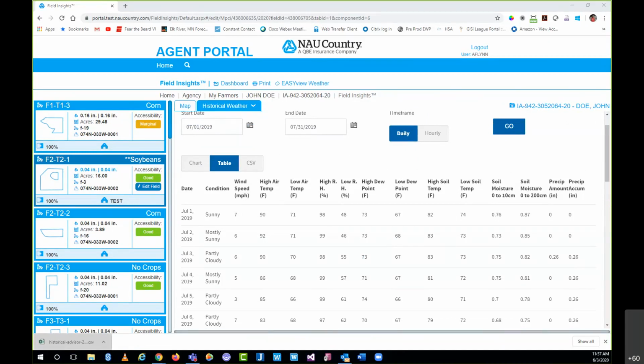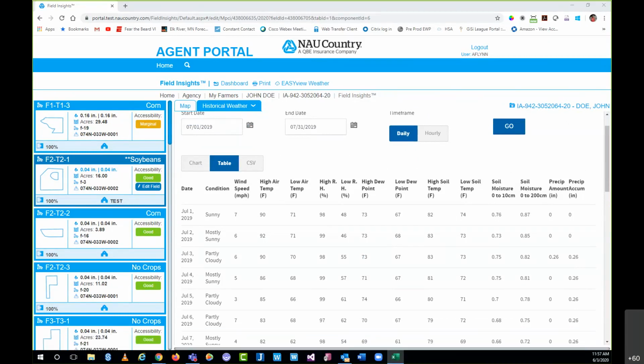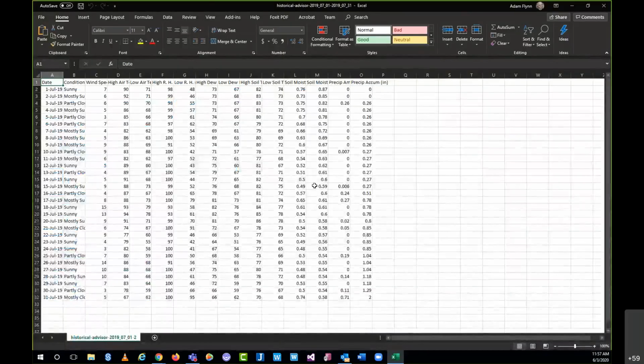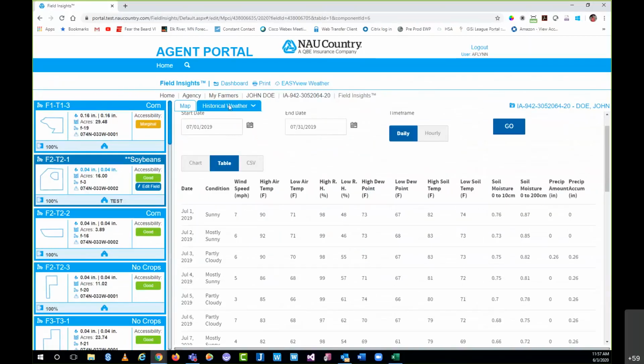Show it up on my other monitor. Give me 2 seconds here to grab that for you, and created an Excel spreadsheet. So that's kind of a cool tool as well in case the farmer wanted to just track or monitor different things for each month in regards to making decisions on, well, from the last 10 years, July has been doing this. They can look at that and then start making an educated decision on different things they may want to do or maybe not do. But that's another tool that they have available to them via Field Insights, utilizing, in this case, the historical weather component.